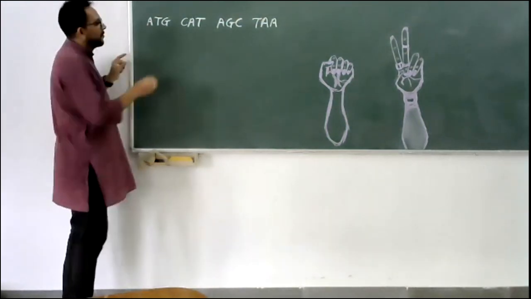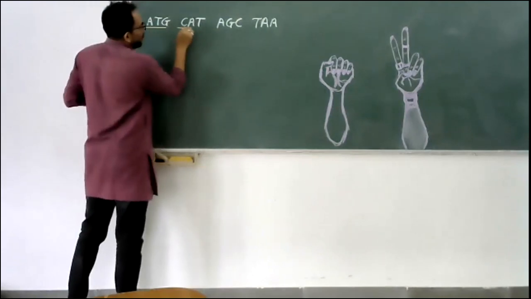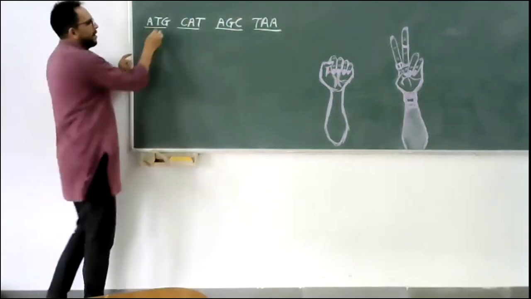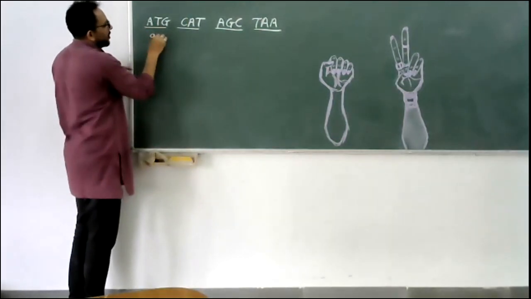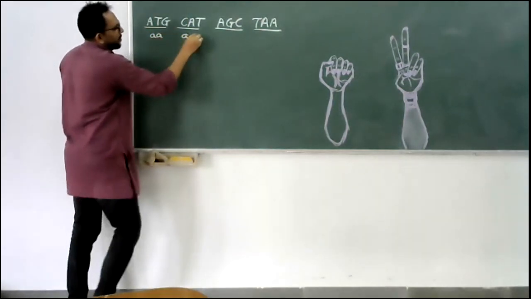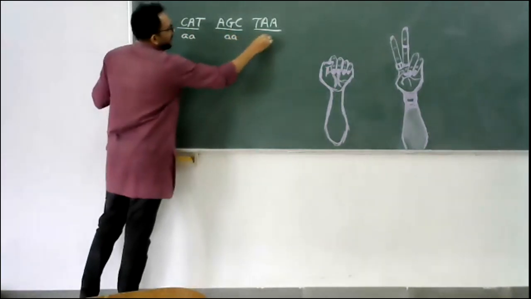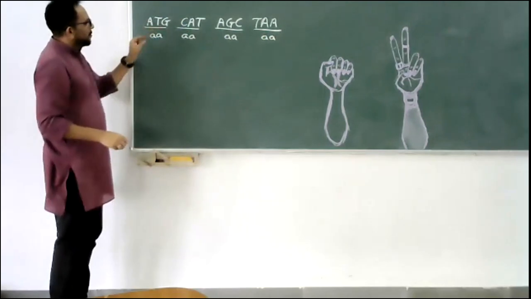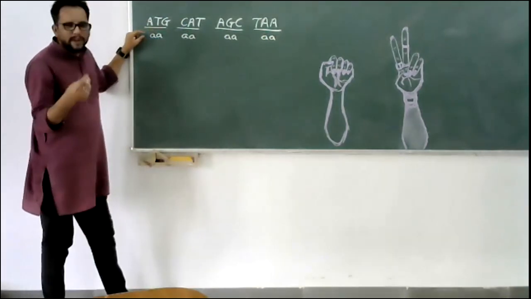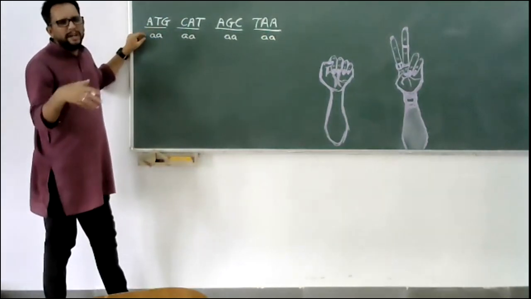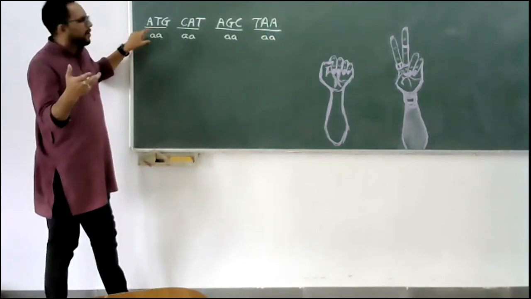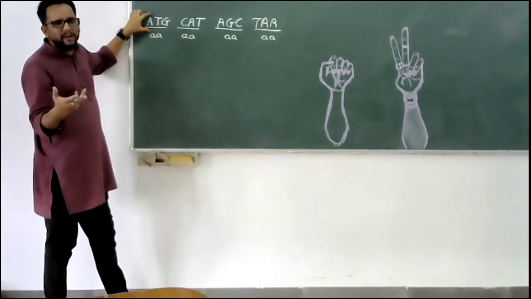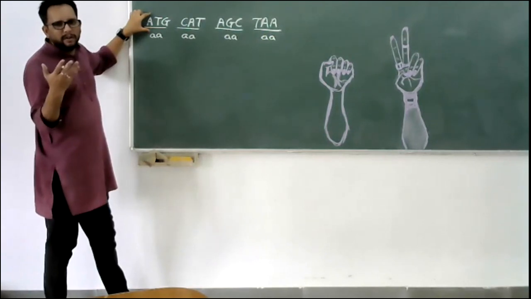Now, the codon is always in triplets. One triplet will lead to a certain amino acid formation, let's say phenylalanine or proline or some other amino acid. These are being coded by one particular genetic code that we call a codon.